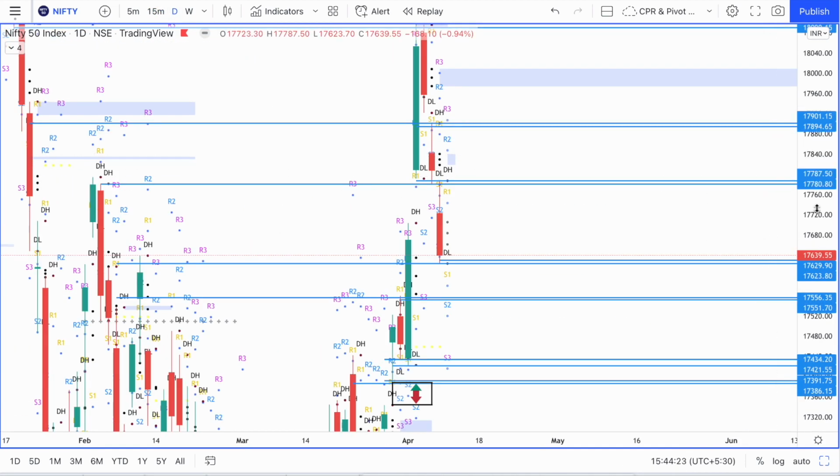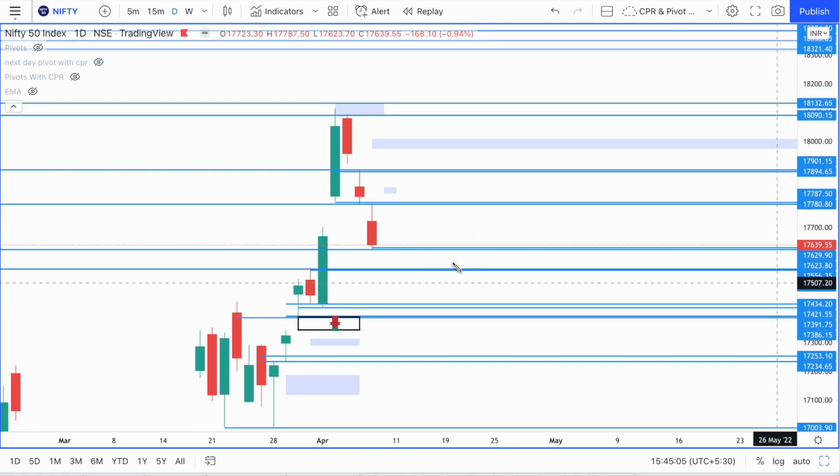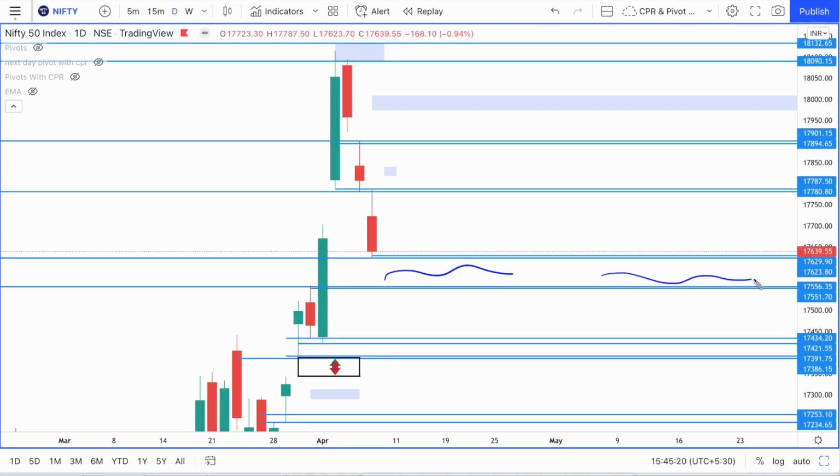Let's take a look at the daily time frame also. Day low here has been broken, and price has come down from that level here, and it has broken the low of this big candle here also. So that was a strong green candle, which was a follow-up to this particular strong green candle. And now this is an important area for price in Nifty, because we are at an important support area. You can see all these supports that we have marked here. So this is an important area in Nifty now. This particular area is what I'm talking about.